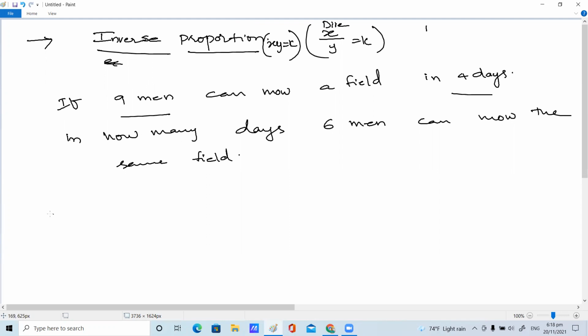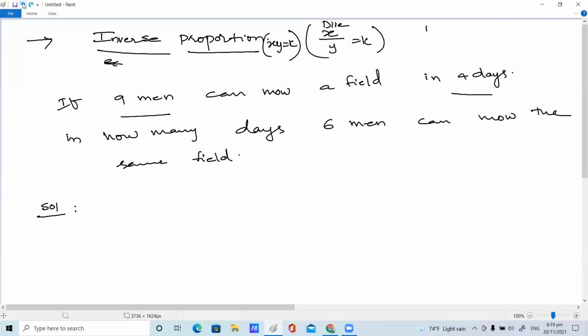How did you do it, Satvik? Ma'am, xy is equal to k constant. 9 into 4 is equal to 36. That is equal to 6 into x. Then 36 is equal to 6 into x. x is equal to 36 by 6, which is 6. Very good. Or else, we can take the number of days required to mow that field as y, and men as x, and then we can calculate. That is one way.